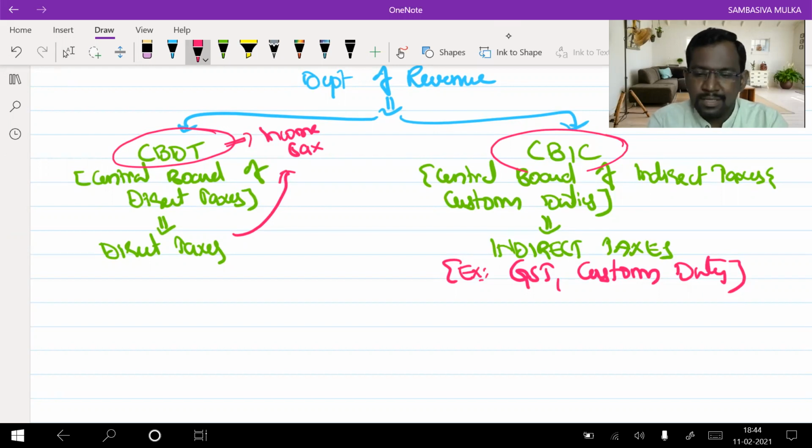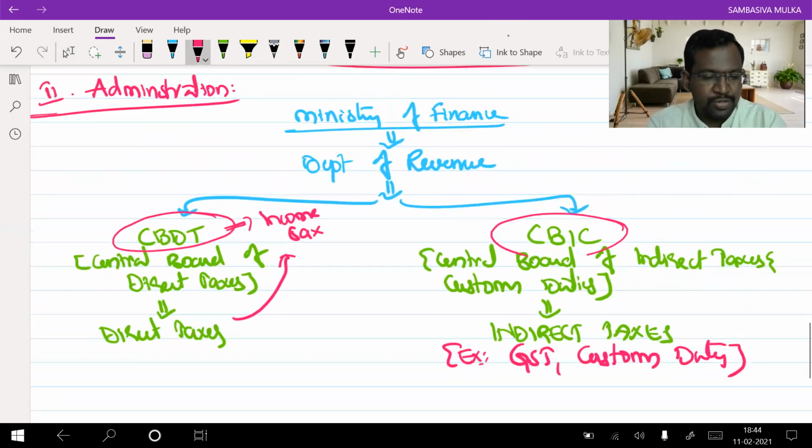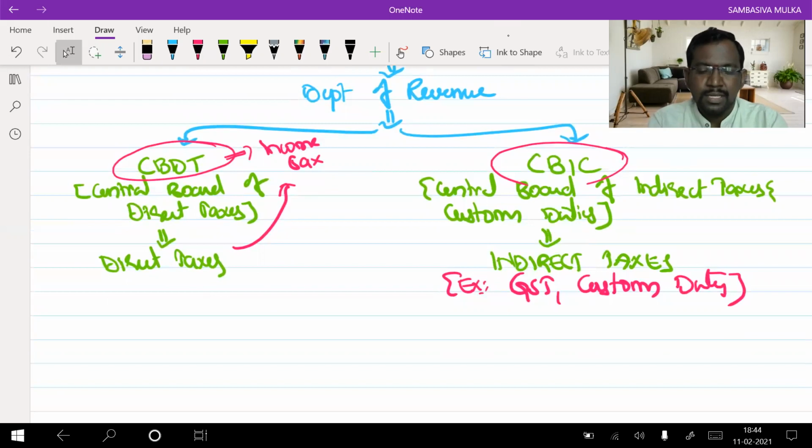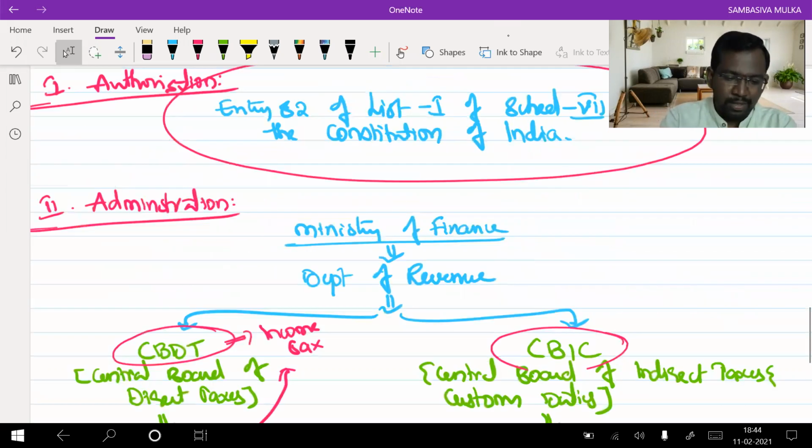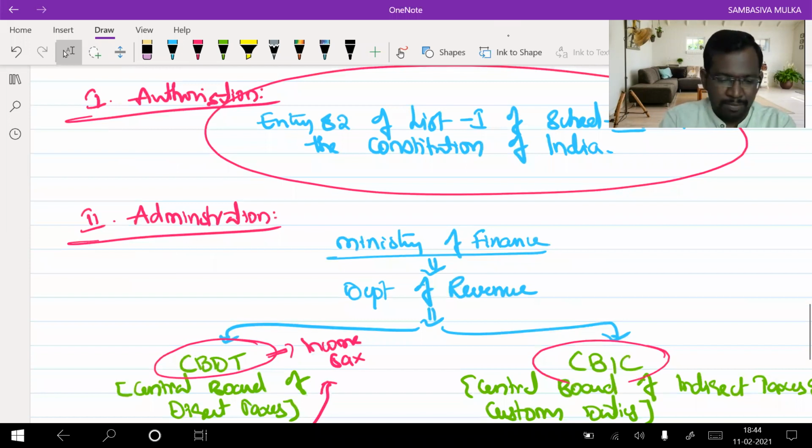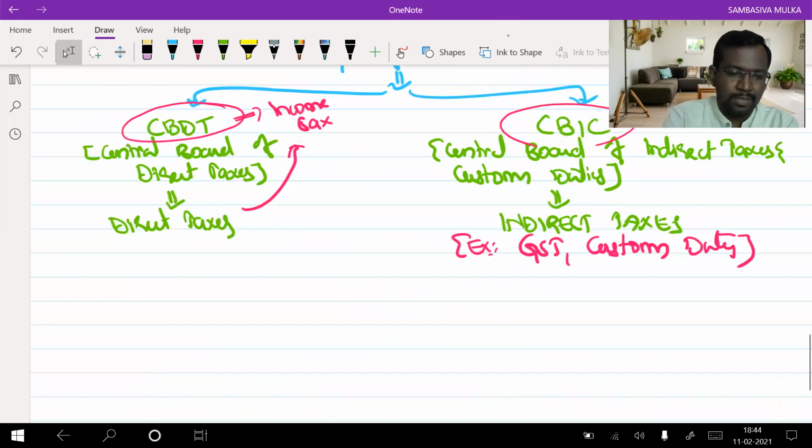For direct taxes, CBDT. So the administrative authority for income tax is CBDT, the Central Board of Direct Taxes, which looks after whether all the taxpayers are complying with the provisions of income tax or not, and looks after the changes and amendments required for the existing acts. Okay, very good. So first we learned authorization, then we learned administration. Now here comes the third part.